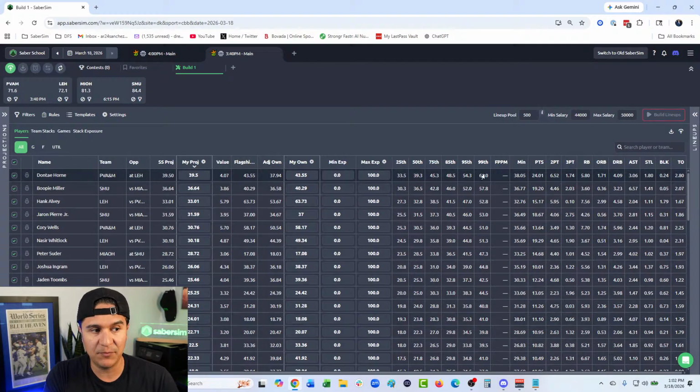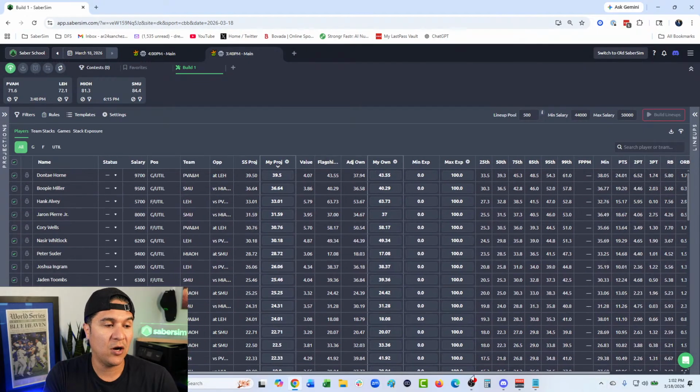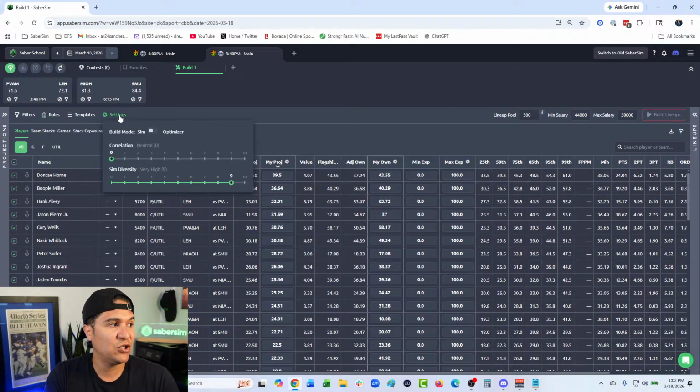So we have all of the percentiles, the minutes, and then the detailed stats related to the scoring system. So twos, threes, rebounds, assists, steals, blocks, turnovers are all in here as well. So it should look very familiar to what you would see on a normal NBA slate with all of the same data. So I believe that was the last missing piece to full-fledged support for college basketball.